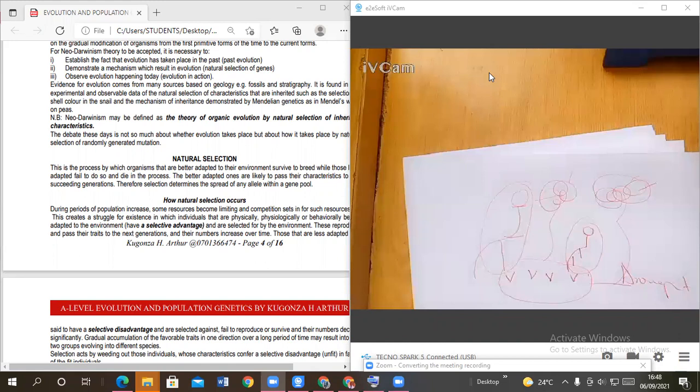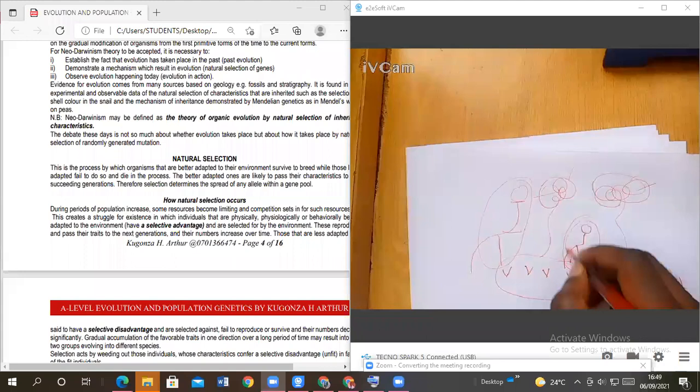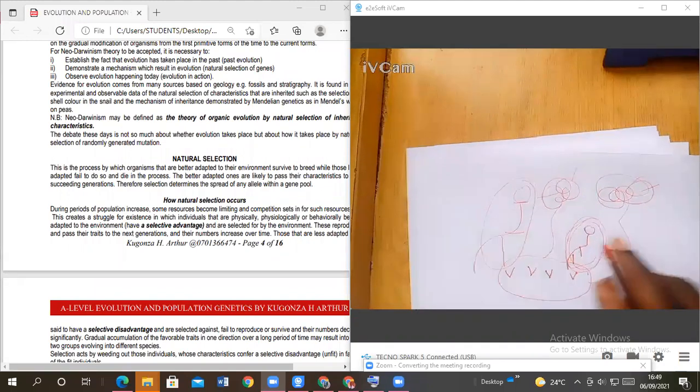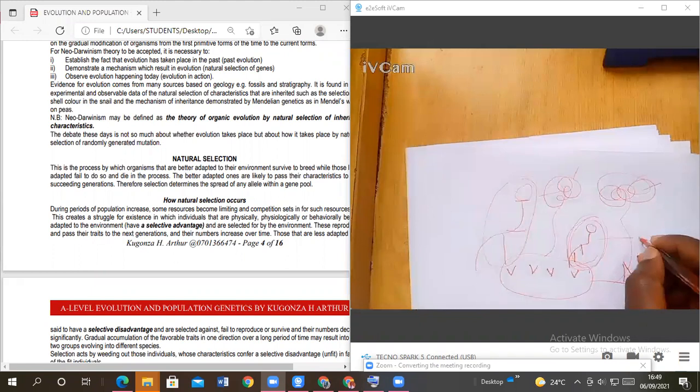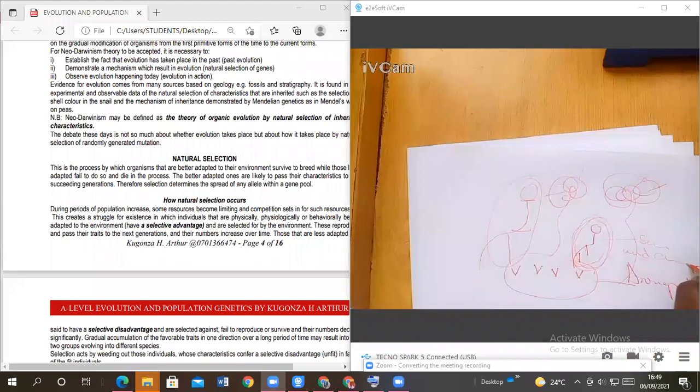Now, we will, with our friend here, Muhimbise. We are saying that the short ones will die because they no longer have food, because they cannot reach the trees. It means the short-necked giraffes have been selected against because of their unfavorable characteristics. And this one was selected against.